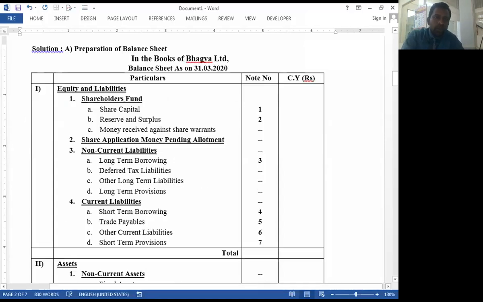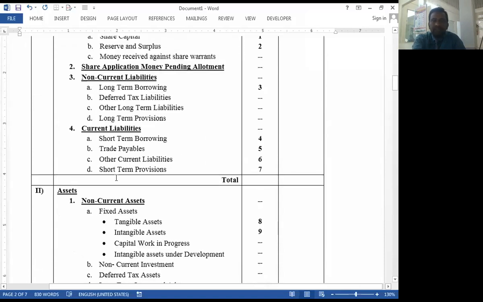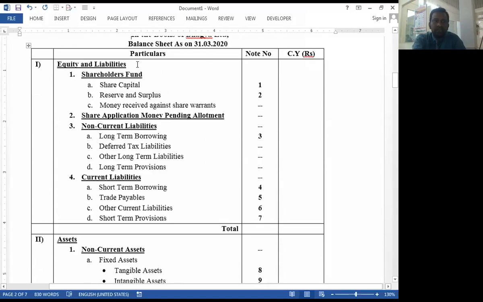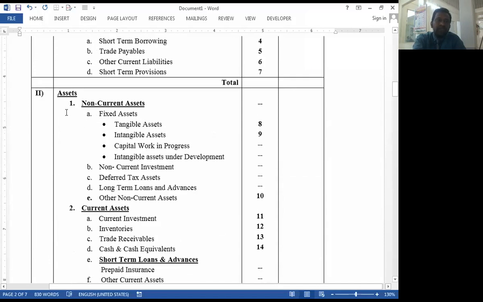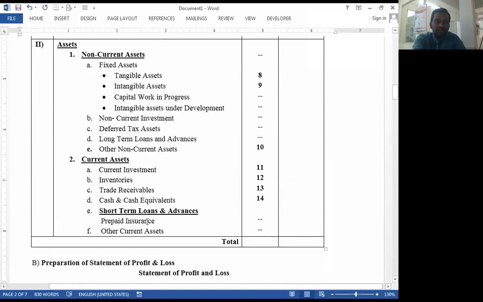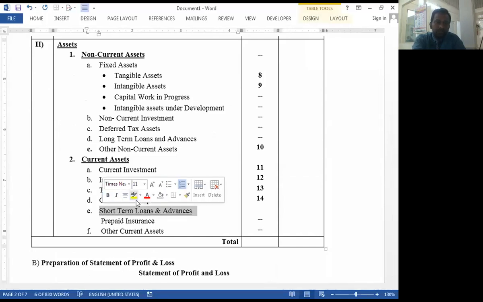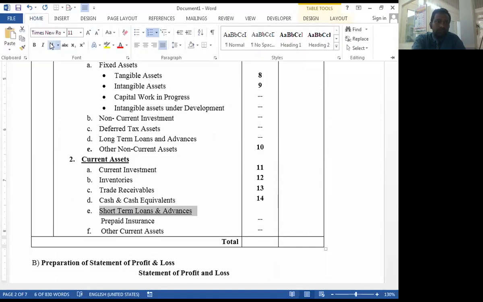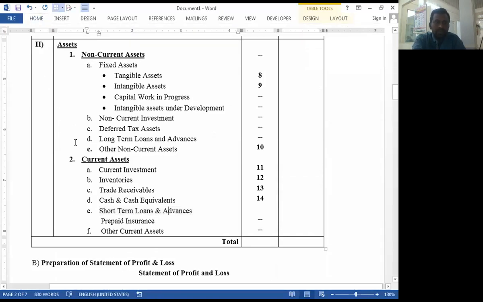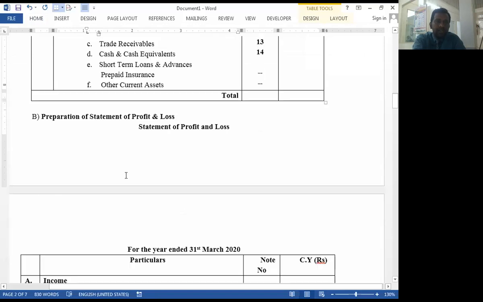So this is the format of balance sheet. Balance sheet is divided into two parts: equity and liabilities, and assets. It is a vertical format, and four sections are related with the equity and liabilities, and two sections are related with the assets, non-current assets and current assets, along with the various notes.